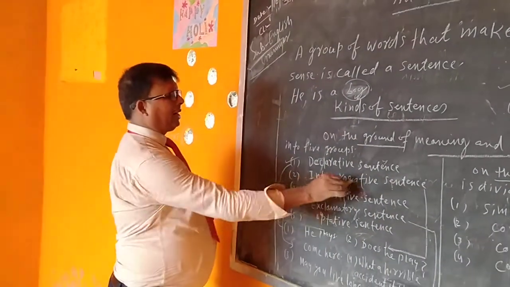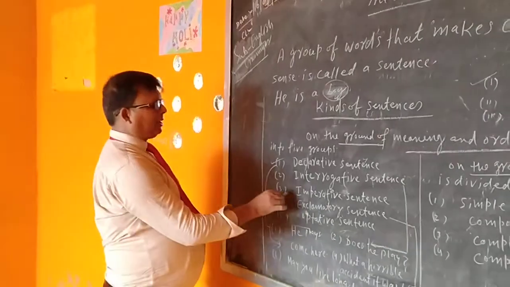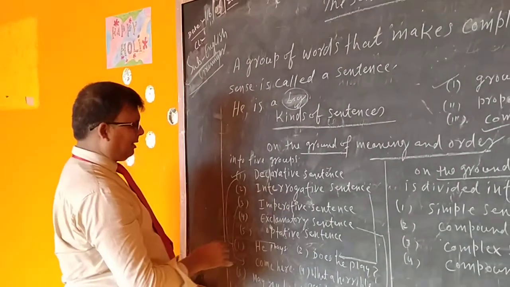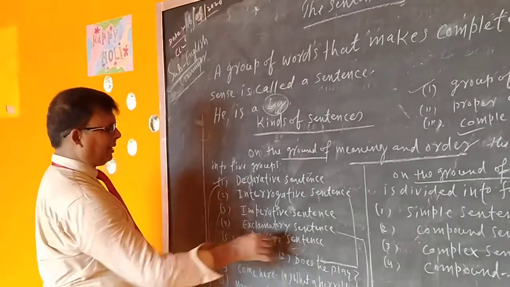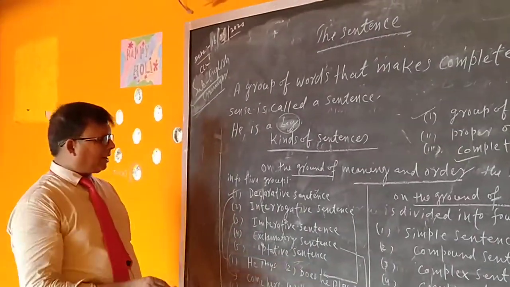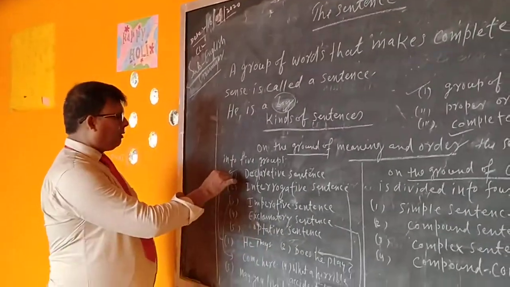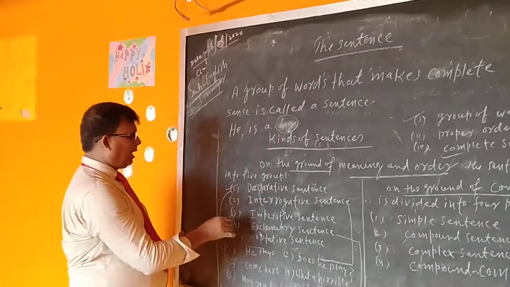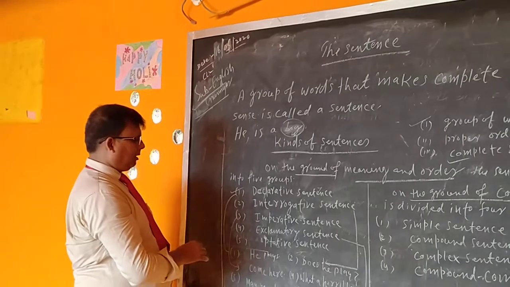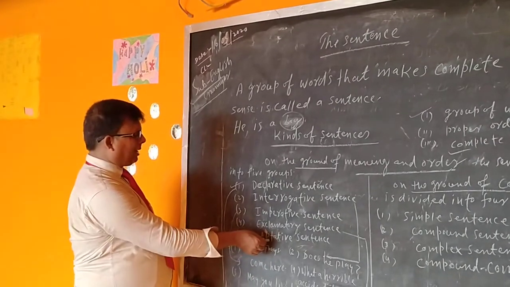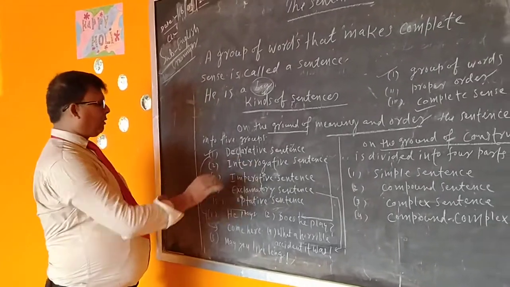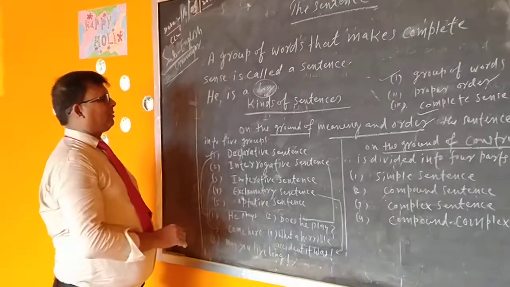Second is interrogative sentence. Third one is imperative sentence. Fourth is exclamatory sentence. And fifth is optative sentence. In the modern grammar, 4 kinds are given. Optative sentence is merged in imperative sentence. But there are 5 kinds of the sentence.